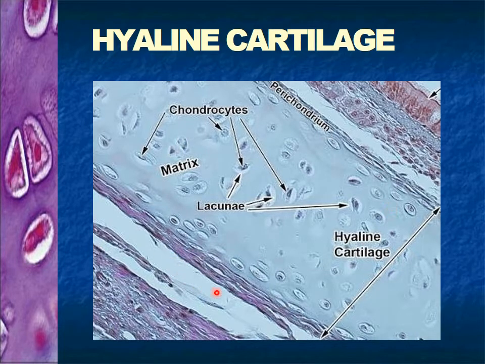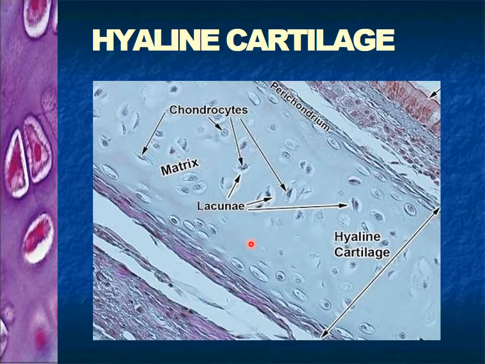This is the slide of hyaline cartilage. First of all, what are the constituents of any cartilage? Cartilage is composed of a cellular matrix and ground substance.